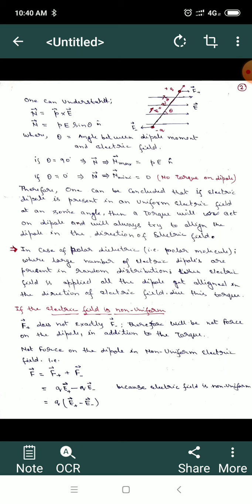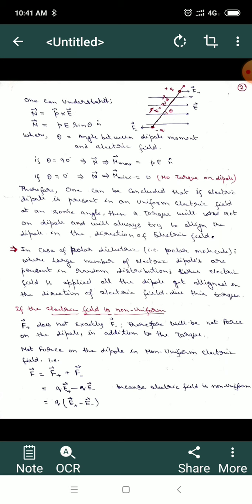If you remember, we have discussed polar dielectrics, polar materials, in which a large number of tiny dipoles are already present. Because of their random orientation, there is no net electric dipole moment in the dielectric material. But when we apply an electric field in a certain direction, a torque is developed on each dipole, and this torque tries to align all the dipoles into the direction of the electric field.